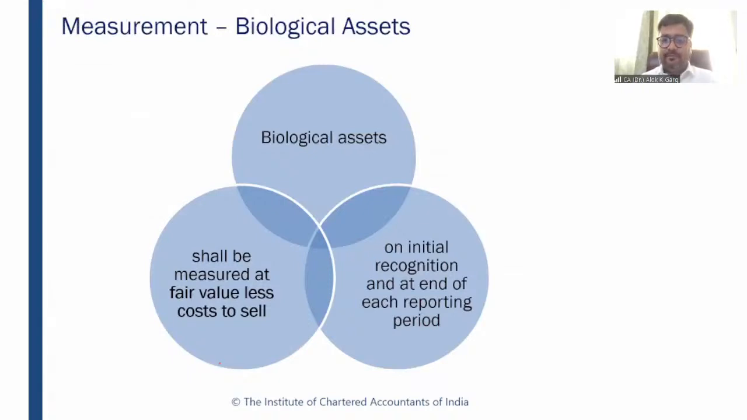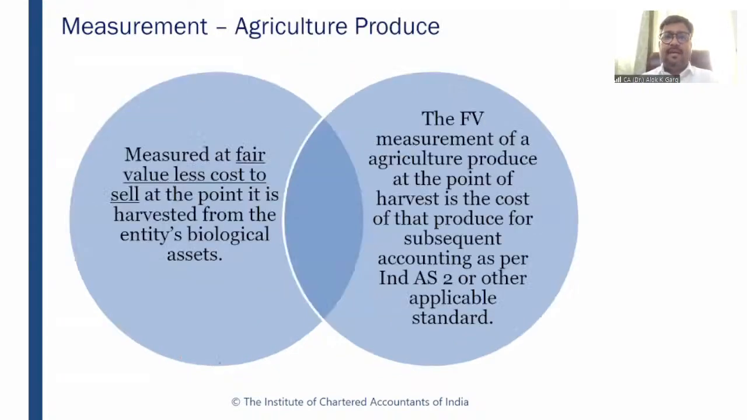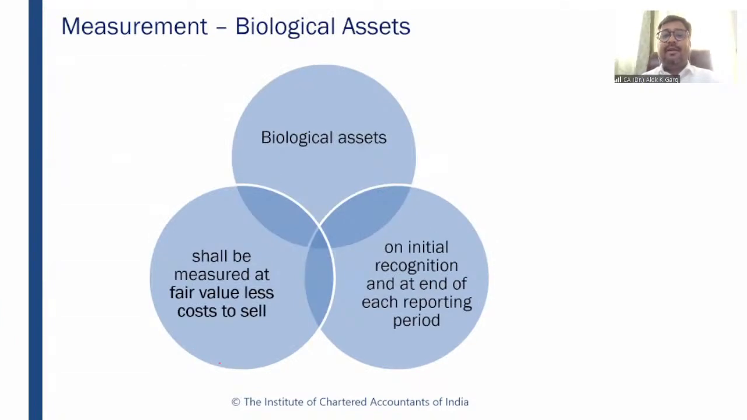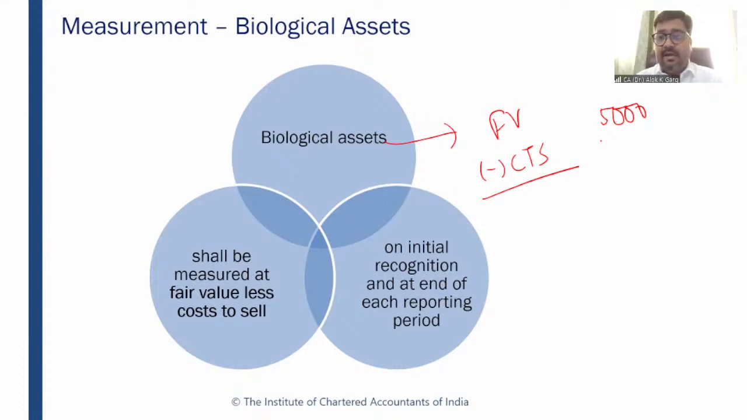So how does this biological asset need to be recognized? The biological assets need to be recognized at fair value less cost to sell. Fair value is kind of a market value. Cost to sell means the incremental cost which needs to be incurred for selling these biological assets, right? For example, the fair value of the calf is 5,000 rupees. If I need to sell the calf, I need to incur a cost of 500 rupees. So the fair value less cost to sell of the calf is 4,500, right?